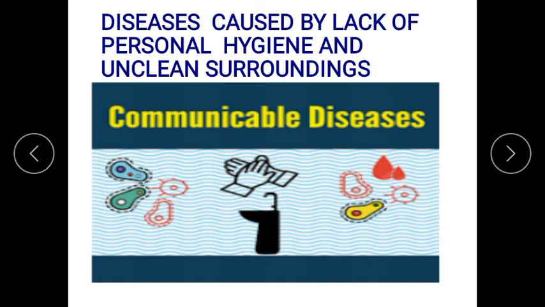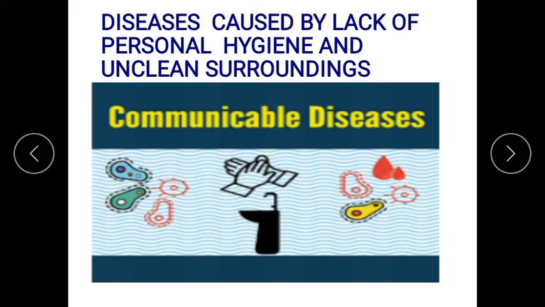So these communicable diseases, cholera, typhoid and all that, are spread from an infected person to a healthy person, directly or indirectly. So these all are communicable diseases spread from an infected person to a healthy person. How do they spread? Through air, water, food, insects, or by direct contact. Direct contact means by touching each other, or by staying with them, sleeping with them.